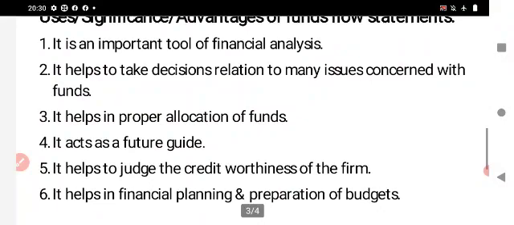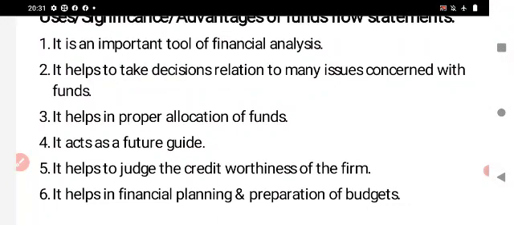Second, the fund flow statement helps to take decisions relating to many issues concerned with funds. It helps business enterprises in decision making, especially in connection with the funds of the business. The third advantage is that the fund flow statement helps in proper allocation of funds.